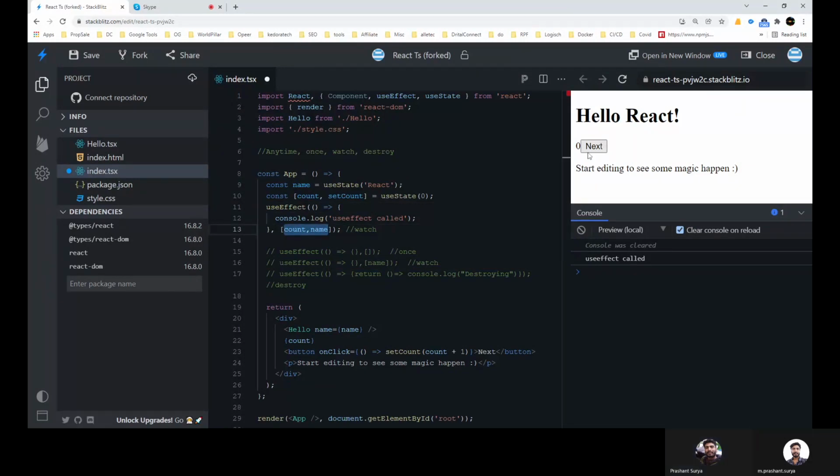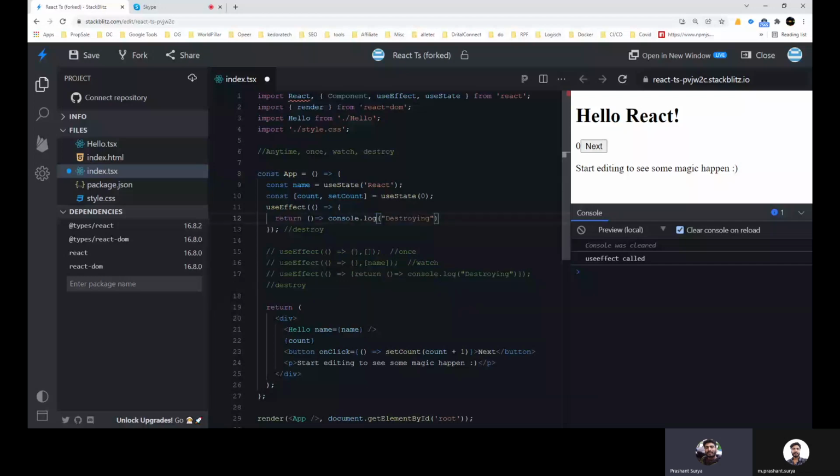So the fourth scenario is useEffect with destroy. In this scenario we will not pass anything here, and we will return something, like we are destroying it here. In the return we will control what we are destroying.